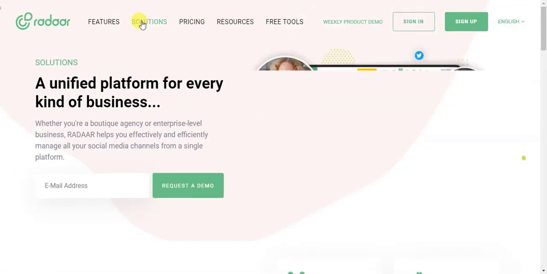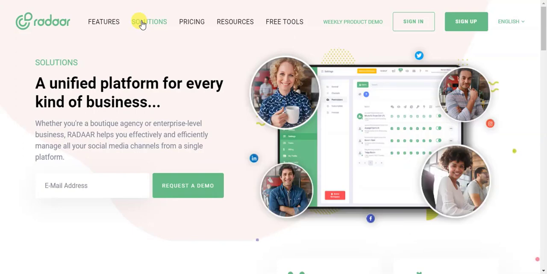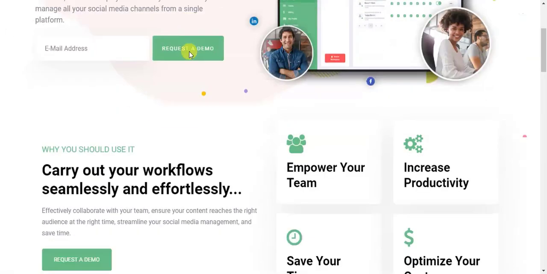So just use the tool radar.io, and you will be blessed, because you will say thank you to me for this.